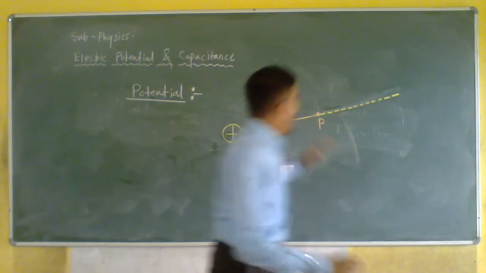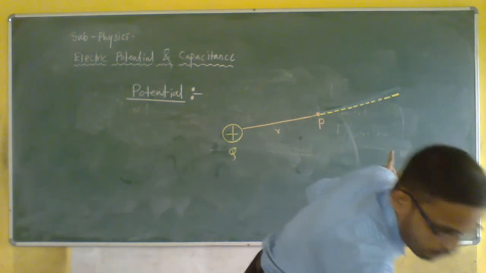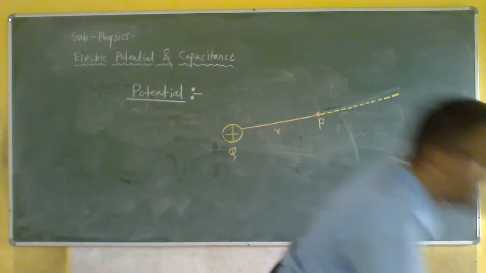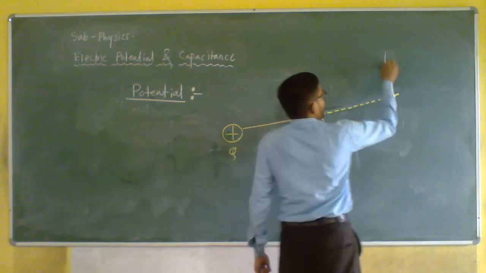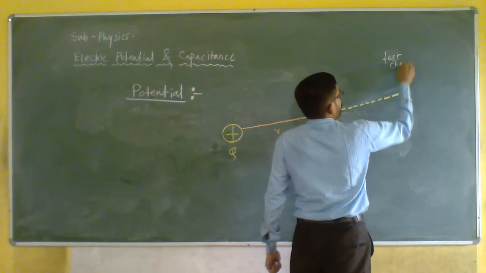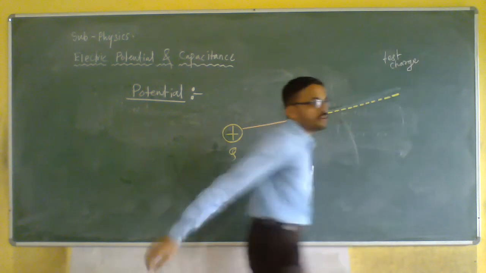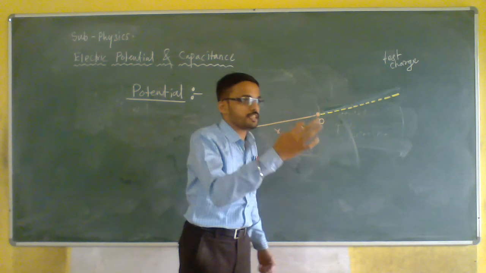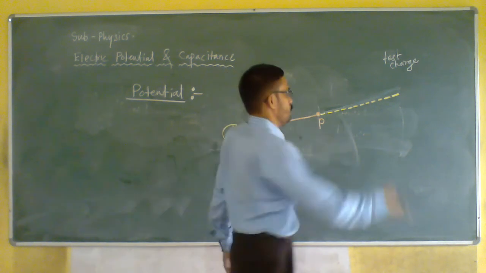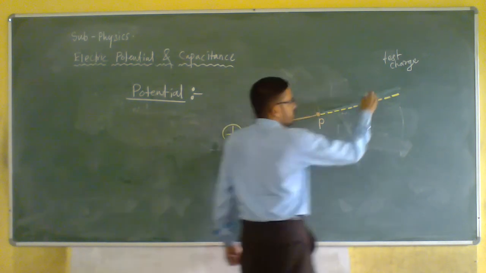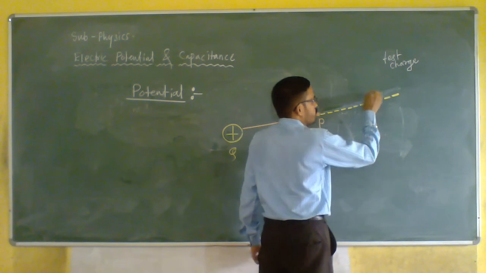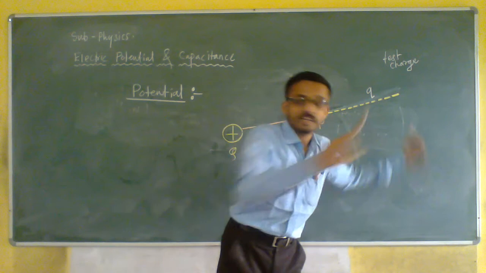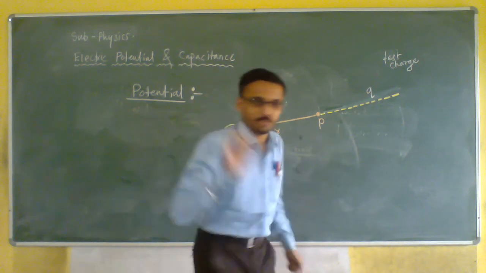So what is my thought? My thought is that, if this is the point P, then suppose I take a test charge. So, what will be the test charge? Unit positive charge. That only I was expecting. Suppose a unit positive charge, so I will call it Q, which will have magnitude 1 and sign positive.